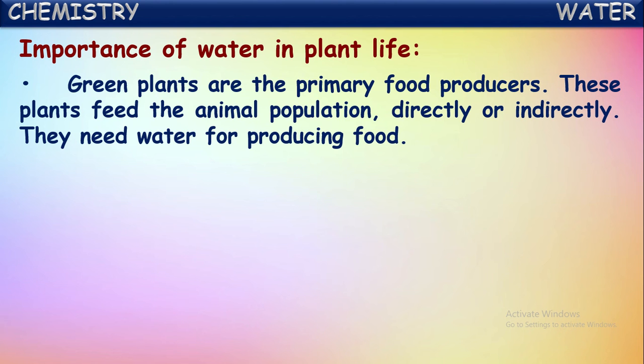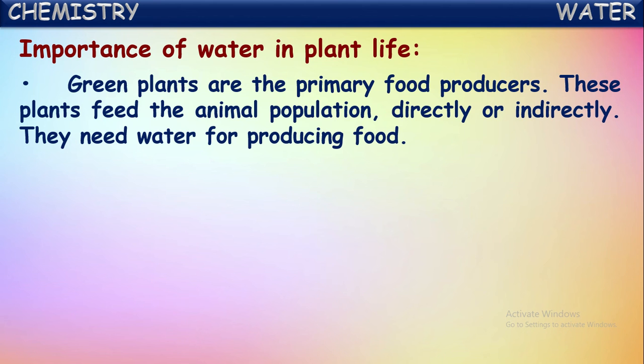These plants feed the animal population directly or indirectly, because some animals take plants as their food, and some other animals take those animals as their food.